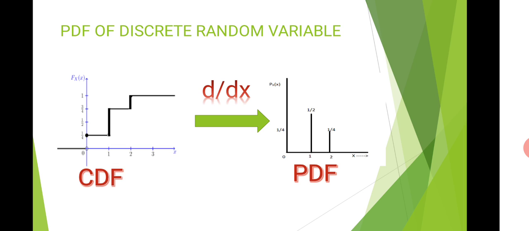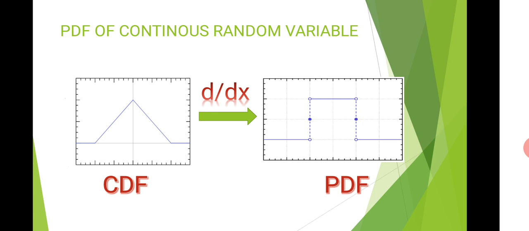In this case, I can clearly see that the random variable has three possible values, 0, 1 and 2, and the corresponding probabilities are also listed in the graph. If I differentiate the CDF, I can find out the individual probabilities taken up by my random variable. Now in case of a continuous random variable, I will have a continuous curve.